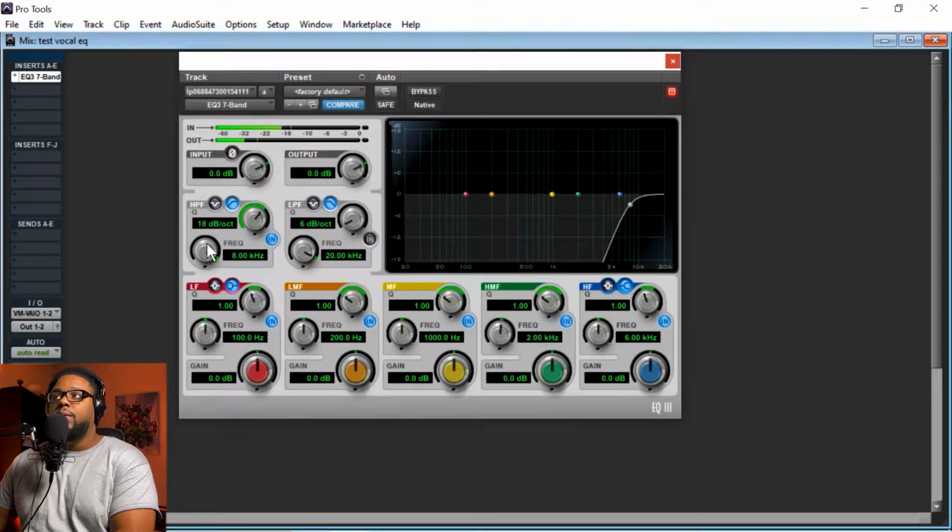Okay, so if you notice, here's the top end of this vocal. You can just really hear the top end of the vocal. But naturally, for a lead vocal, that's not something that we want to utilize. We want this vocal to have some type of body. So I'm just going to bring it back.